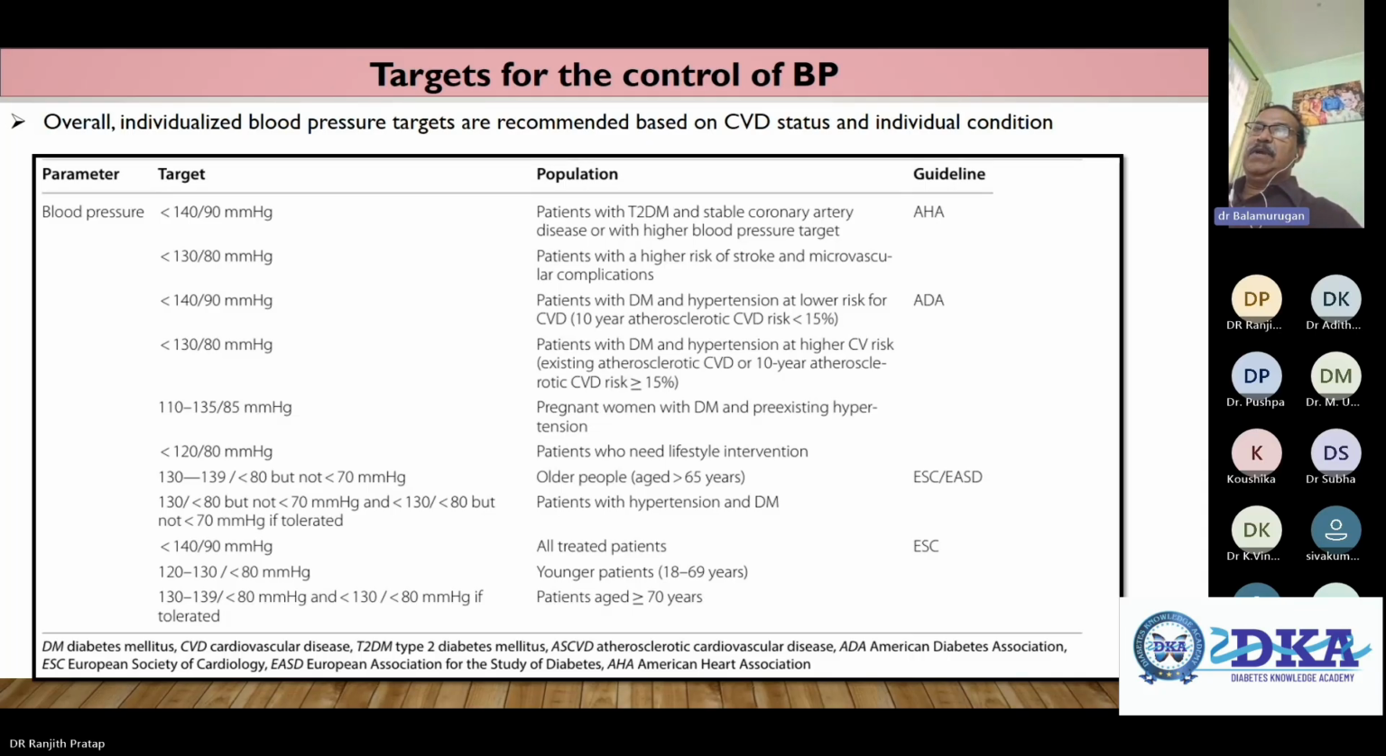Less than 120/80, patients would need lifestyle intervention. And 130 to 139, unless that 80 diastolic, not less than 70. Older people, age 65 years and older, and all treated patients, less than 140/90. And younger patients, 120 to 132, less than 80. So if the patient is over 70 years of age, 130 to 139 and less than 80, if they're able to tolerate it, and I think this can be maintained for older patients.